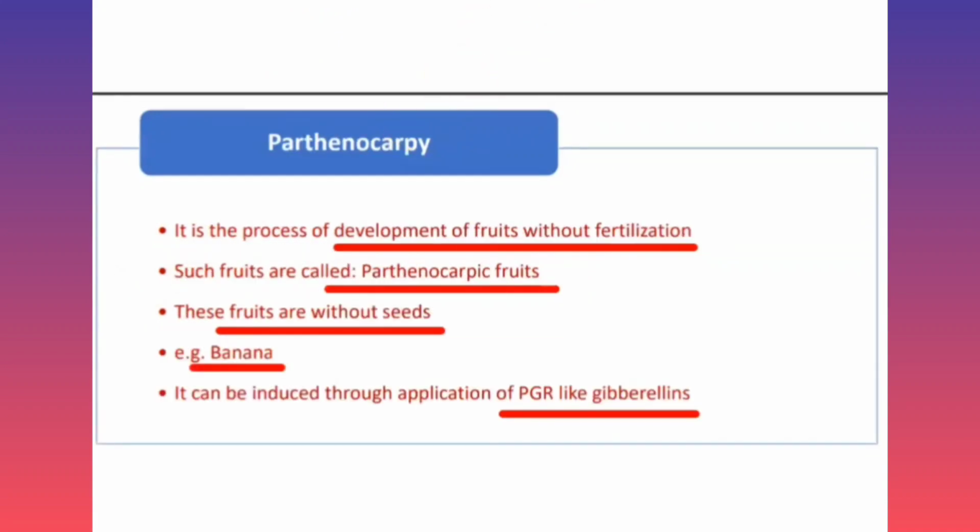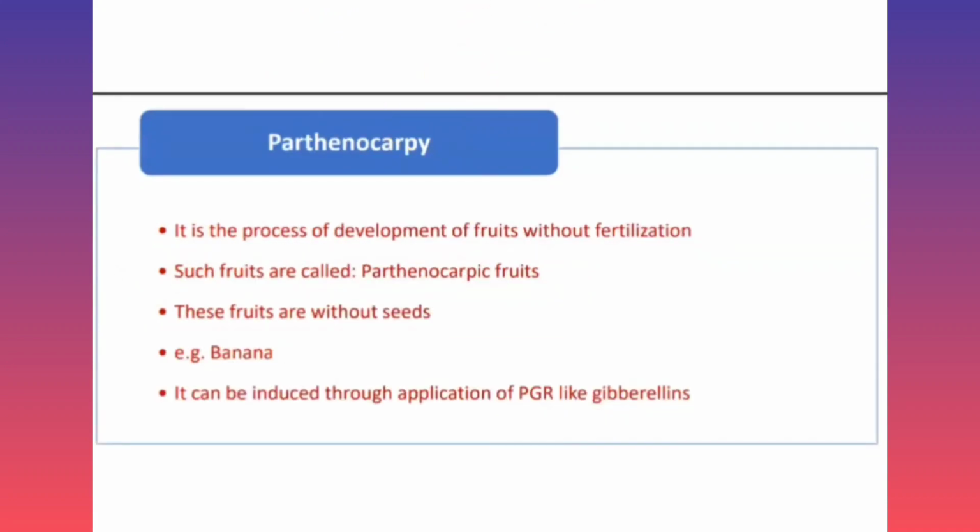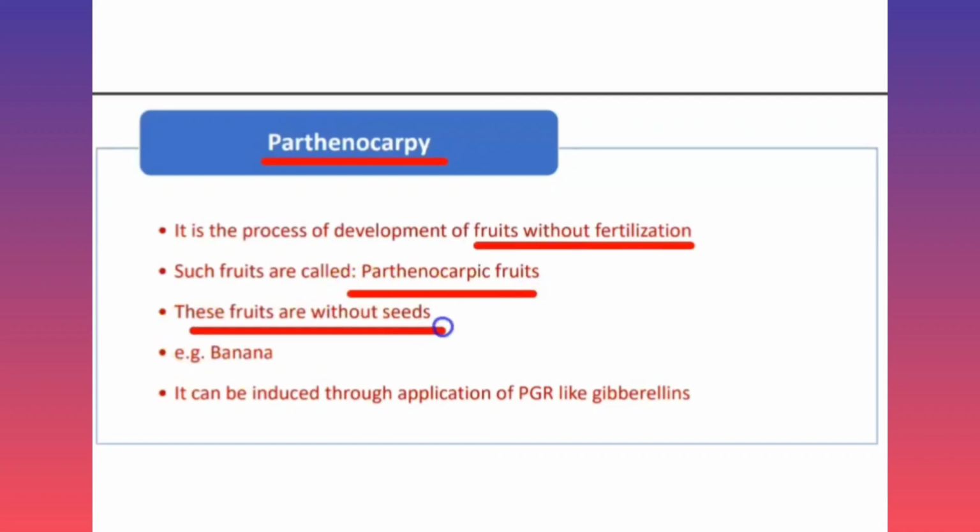Another thing is parthenocarpy. Parthenocarpy is a process where fruits are formed without pollination and fertilization. That process is called parthenocarpy, and the fruits which are formed through parthenocarpy are called parthenocarpic fruits. And most importantly, these fruits are without seeds.